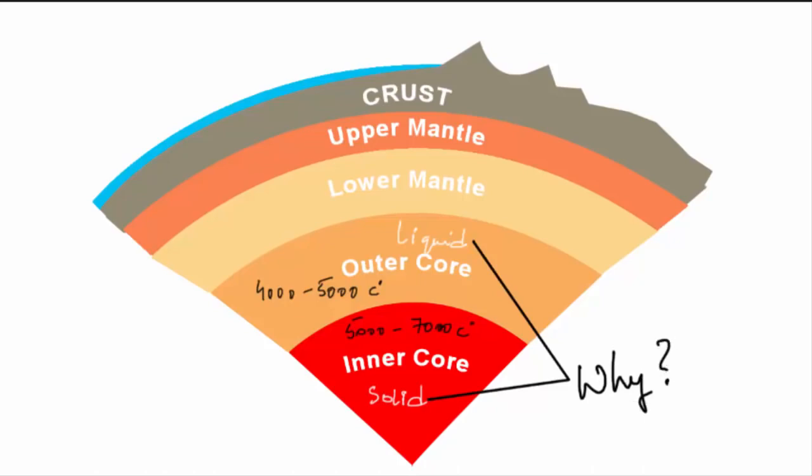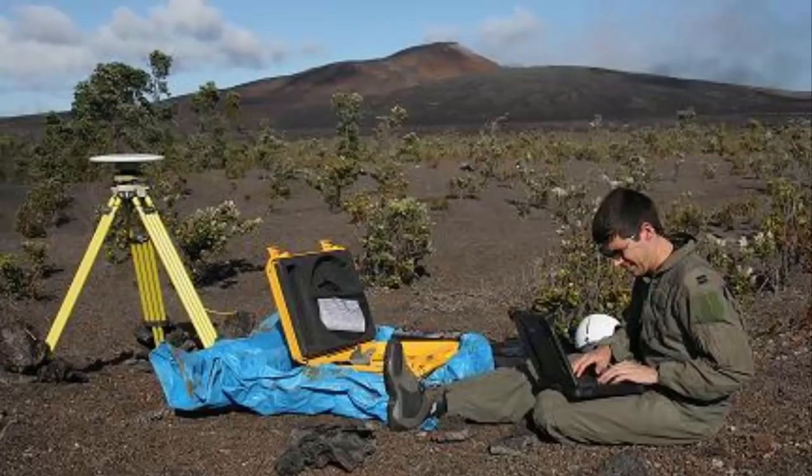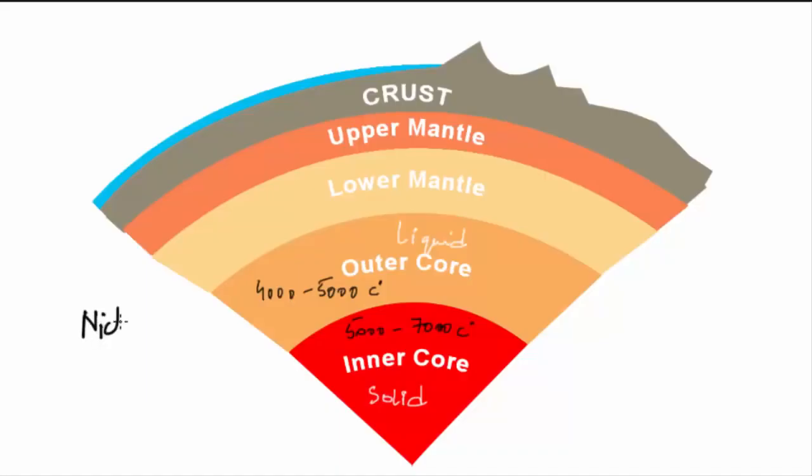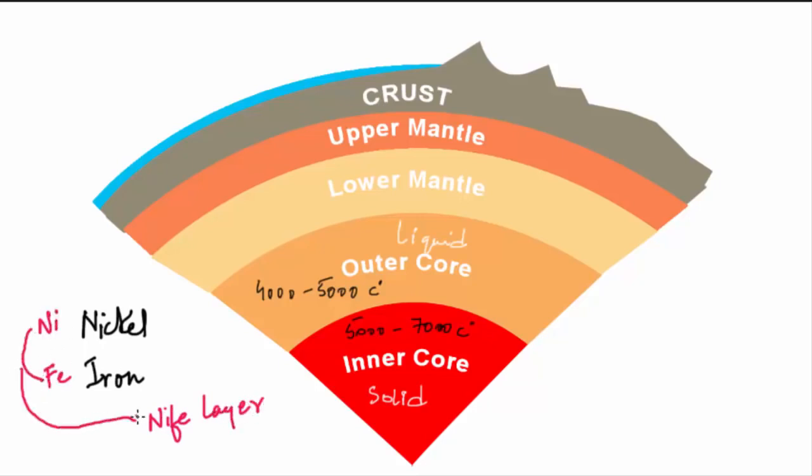Well, this question is part of geophysics. A geophysicist is someone who studies the Earth using gravity, magnetic, electrical, and seismic methods. So going back to the question, we know that Earth's inner core and outer core are both made up of iron-nickel alloy, and that's why the core is also called the NiFe layer, where Ni stands for nickel and Fe stands for iron.